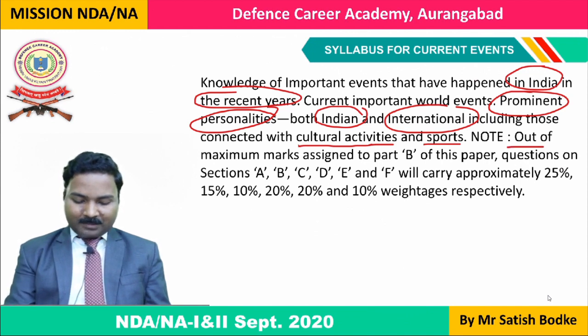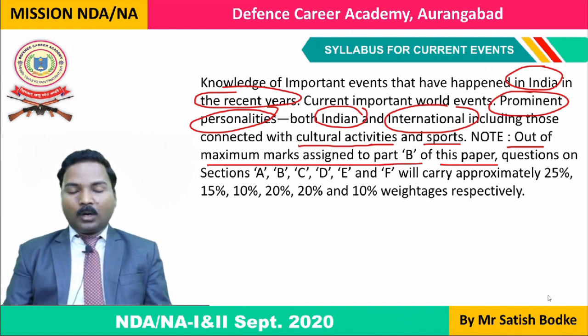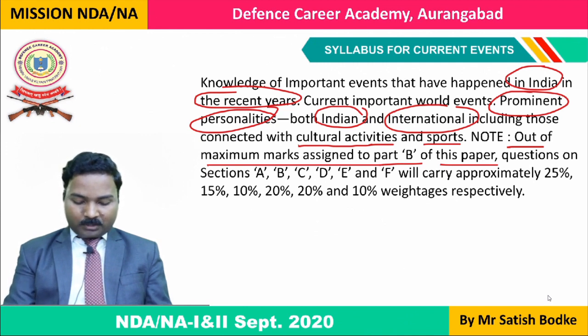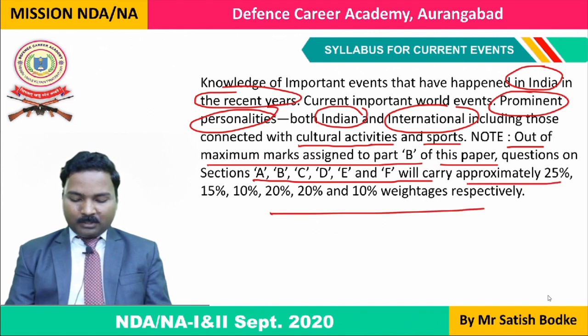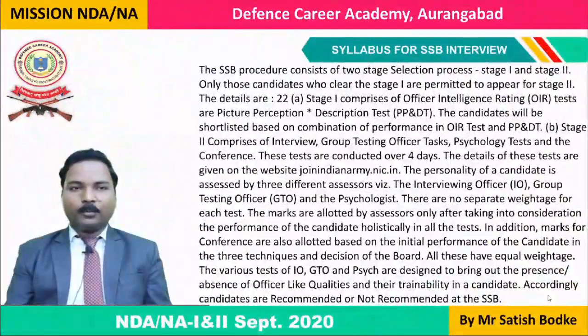Out of maximum marks assigned to part B of this paper, in the paper of general ability test, in section 2, out of whatever marks assigned to section B, questions on section A, B, C, D, E, and F will carry approximately 25%. So this section also has a good weightage as far as the written examination of NDA is concerned. Now let's look at the syllabus of the interview process, the 5-day interview process, which I was talking about in the beginning of this session.